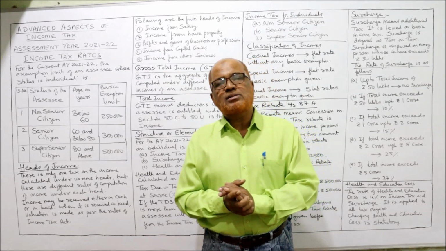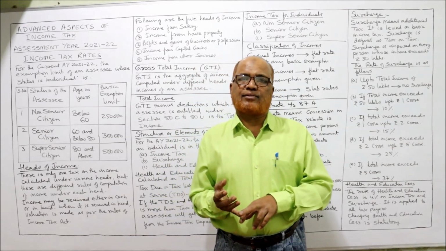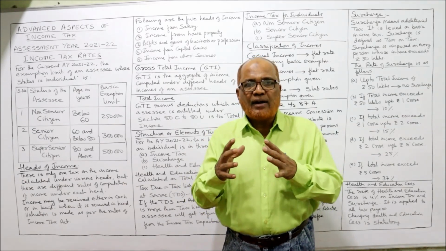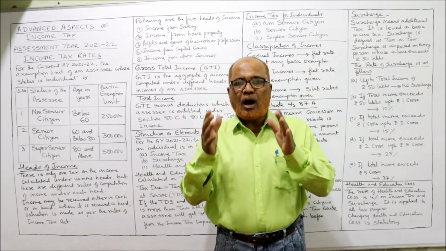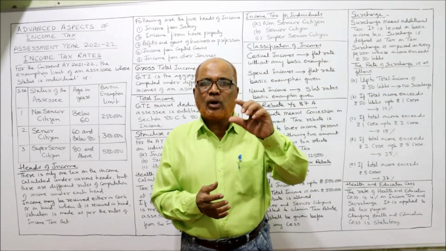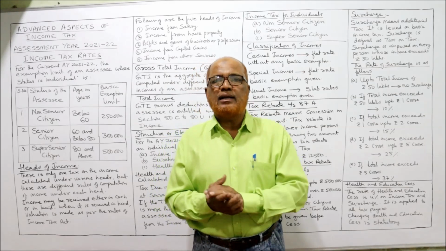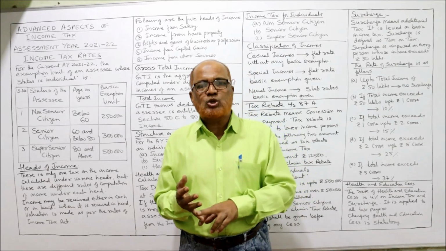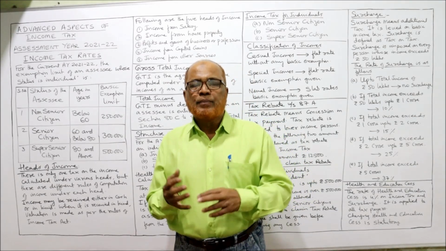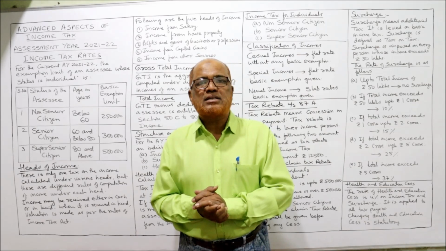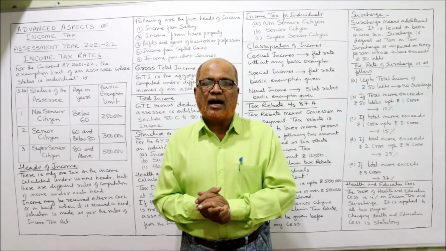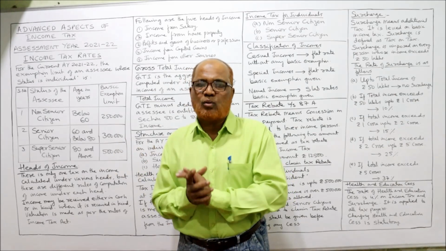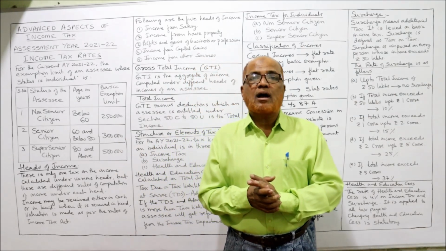In this video, I'm going to explain what the different rates of tax are, what the classification of assessees is, what the different heads of income are, and how to compute the income. How to compute gross total income, and the classification of incomes into normal income, casual income, and special income. Apart from that, tax rebate under section 87A, and lastly surcharge. These are the topics I have planned in this video. So watch the video to get a complete command.